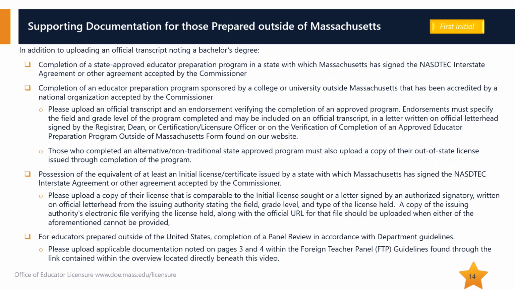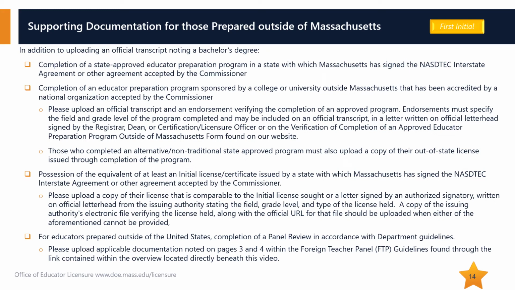In addition to uploading an official transcript noting a bachelor's degree, individuals prepared outside of Massachusetts through a teacher preparation program accepted by the Commissioner should also upload official transcripts noting all coursework within their program and an endorsement from the program provider. Endorsements must specify the field and grade level of the program completed and may be included on an official transcript, in a letter written on official letterhead signed by the Registrar, Dean, or Certification/Licensure Officer, or on the verification of completion of an approved educator preparation program outside of Massachusetts form.